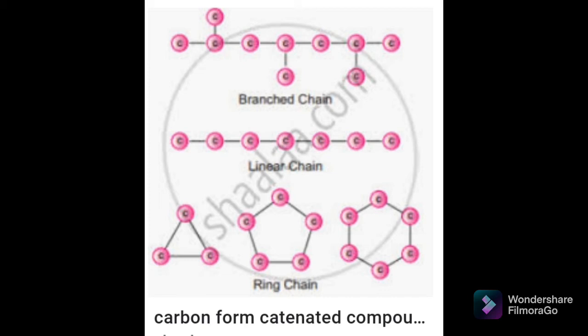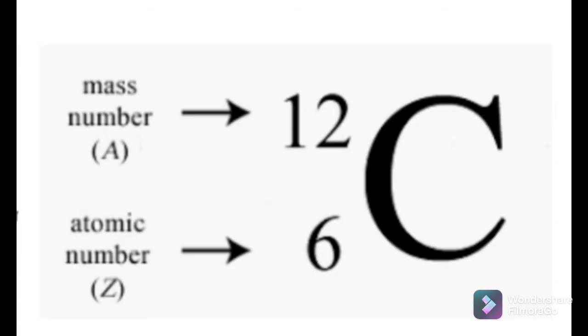When we observe the amount of carbon present in our surrounding, in the earth's crust it is present 0.03% and in the atmosphere 0.02%. So the amount is too small. Though the amount is too small, it is very important in our day-to-day life. Why? Because of these two properties, tetravalency and catenation. Because of catenation, carbon forms many compounds in our surrounding. In nature, carbon occurs in both the free state as well as the combined state.